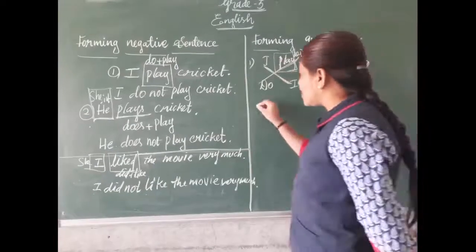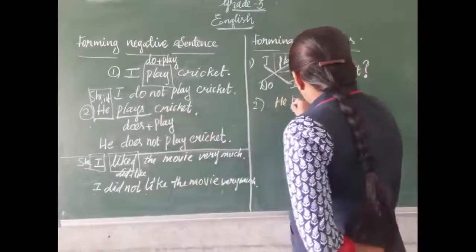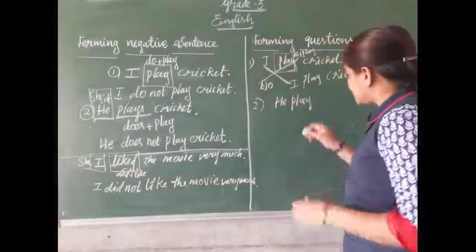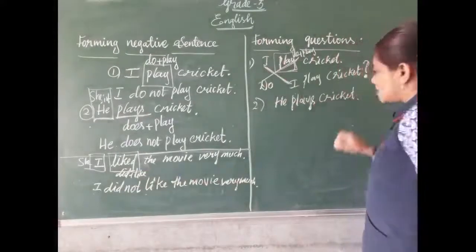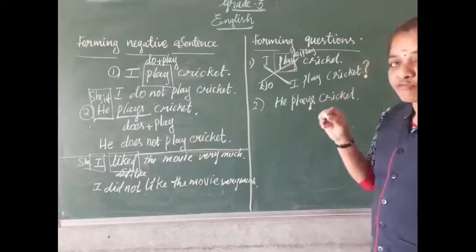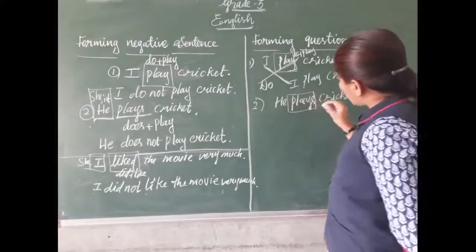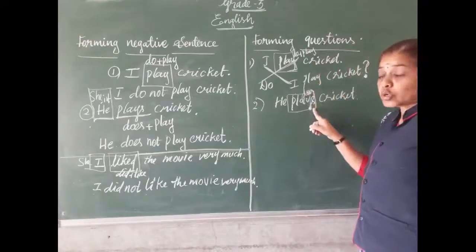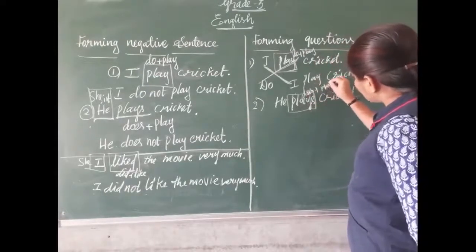Okay, first person. Then the second one: He plays cricket. Now, listen here. We want to get a helping verb, so we divide this main verb into two. How can we divide? Here the verb has 's', so we divide with does. Does plus play.